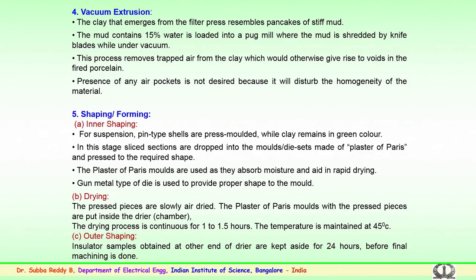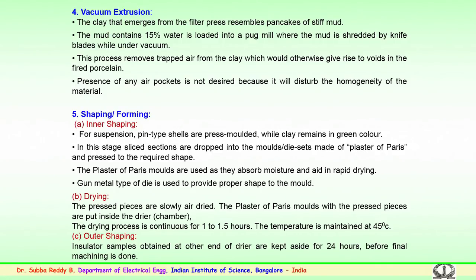The importance of using plaster of Paris molds is that drying is faster and the moisture is also removed. Usually a gun metal type of die set is employed to provide proper shape to the mold. This is again for the inner shaping.